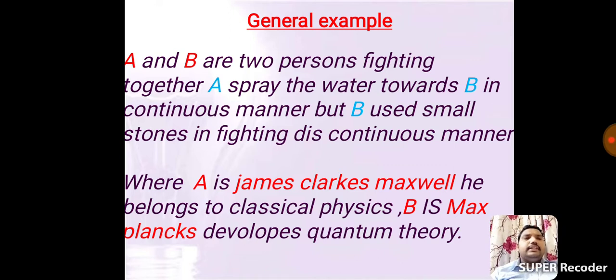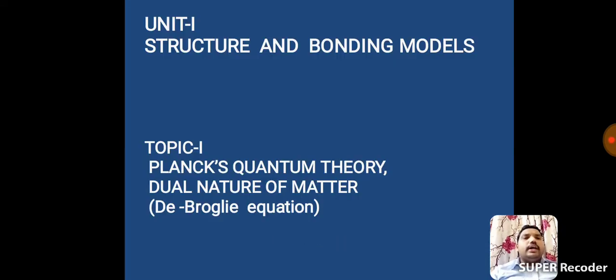According to Bohr's atomic theory, Bohr stated absorption and emission phenomena. Absorption means whenever electrons jump from lower energy levels to higher energy levels, which requires some energy.